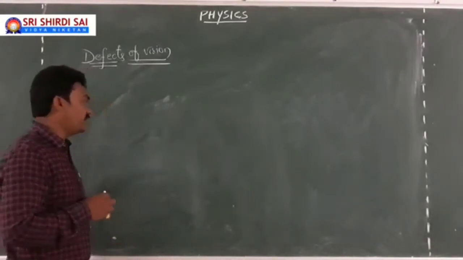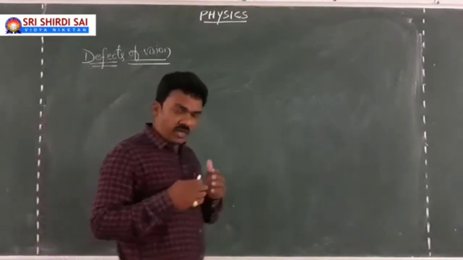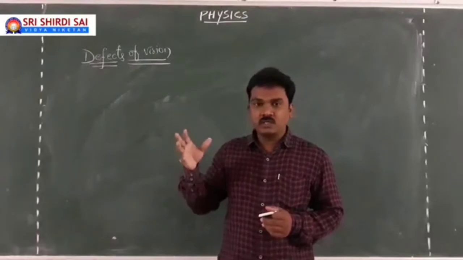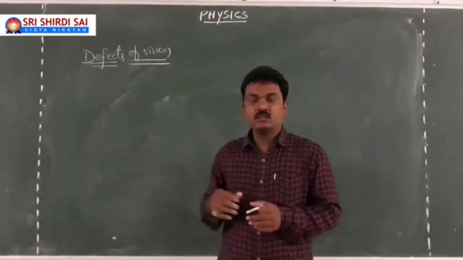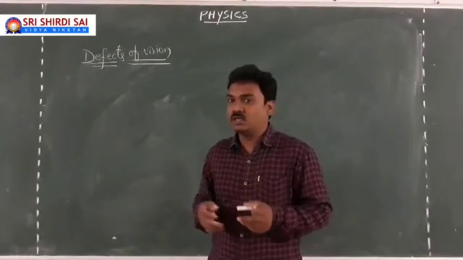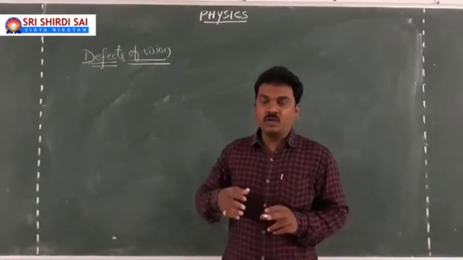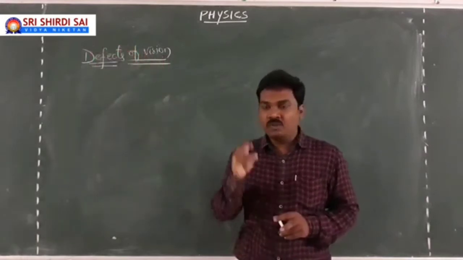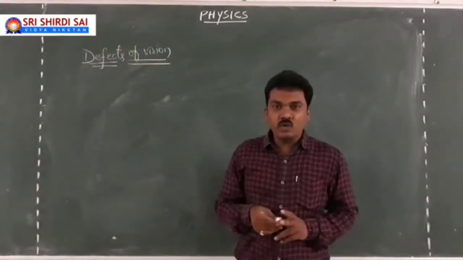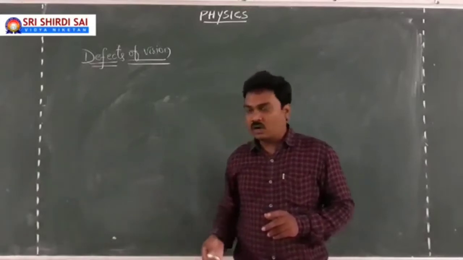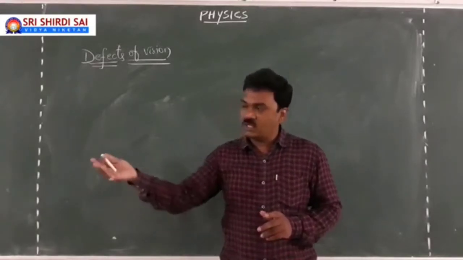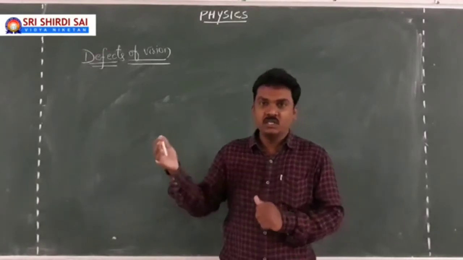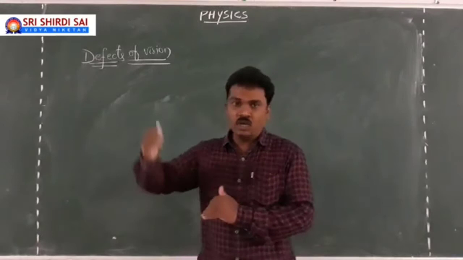So in that, the first point is, when we look at things, sometimes we find the objects a little bigger in size with our naked eye, not through any mirror or something else. For example, if you look at buildings or trees which are far away from you, they appear small in size. If you look at the board or the racks which are close to you, you can find them a little bigger in size. Even the trees which are close to you appear taller.